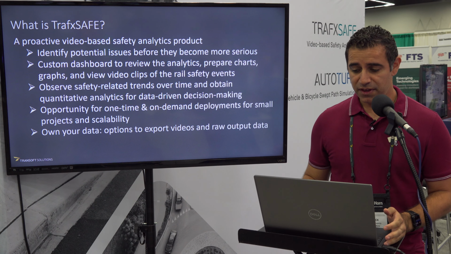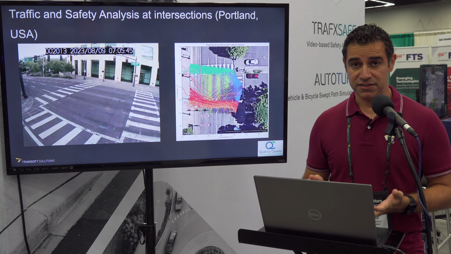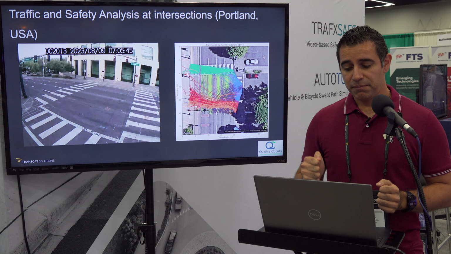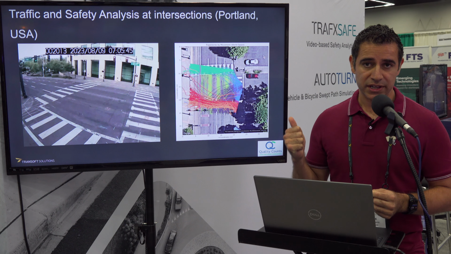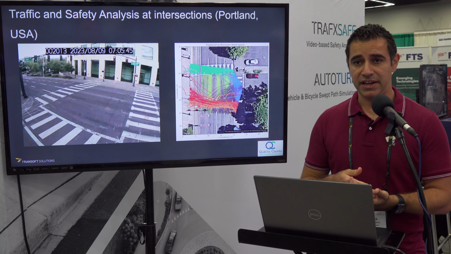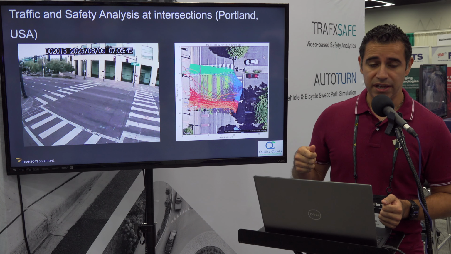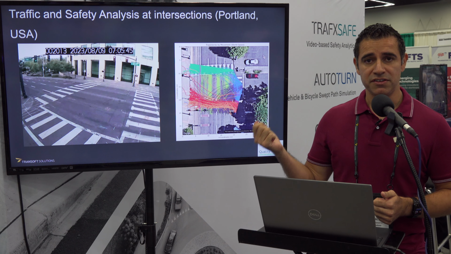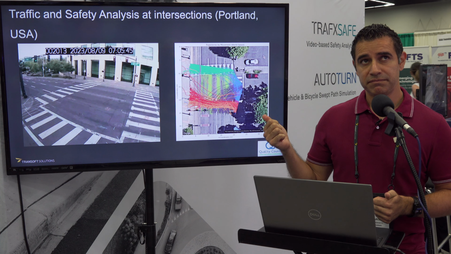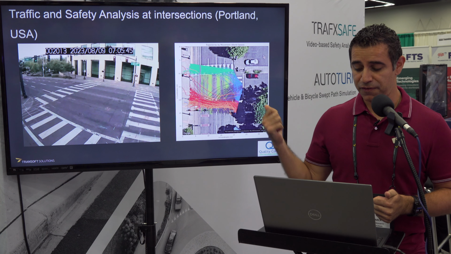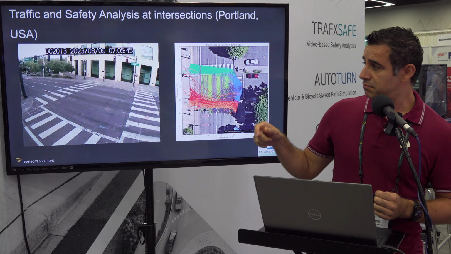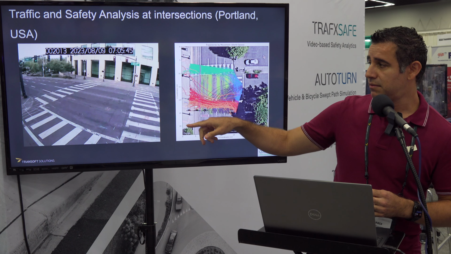You can approach us. So here, let's go to some of the more fun stuff, which at the end is going to see what's going on with this. So what we did here is we're just doing the analysis just to make an example of how this data can be used. It's just the intersections here outside of the conference center here in Portland. This was collected last week by your friends of Quality Counts here from Oregon. And then the idea was just to analyze what was going on.